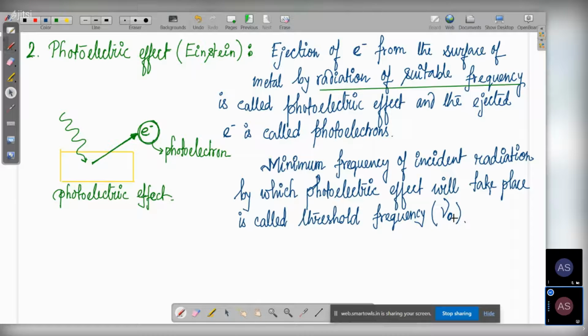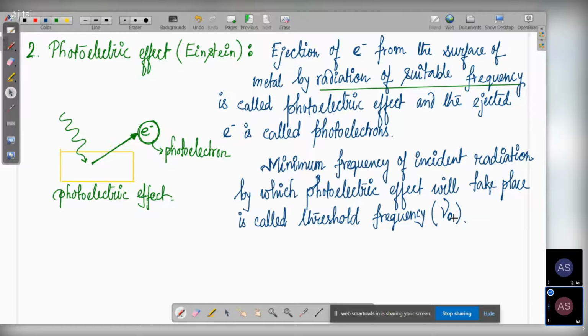Okay. So the minimum frequency of the incident radiation. The definition only says a radiation of suitable frequency. So what is that suitable frequency? It has to have a minimum amount of frequency. The minimum frequency of this incident radiation by which our photoelectric effect is going to take place is called the threshold frequency.